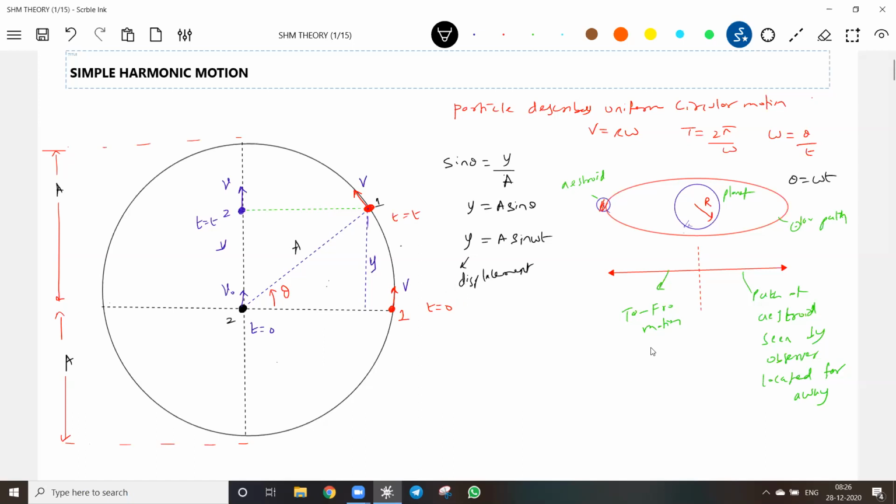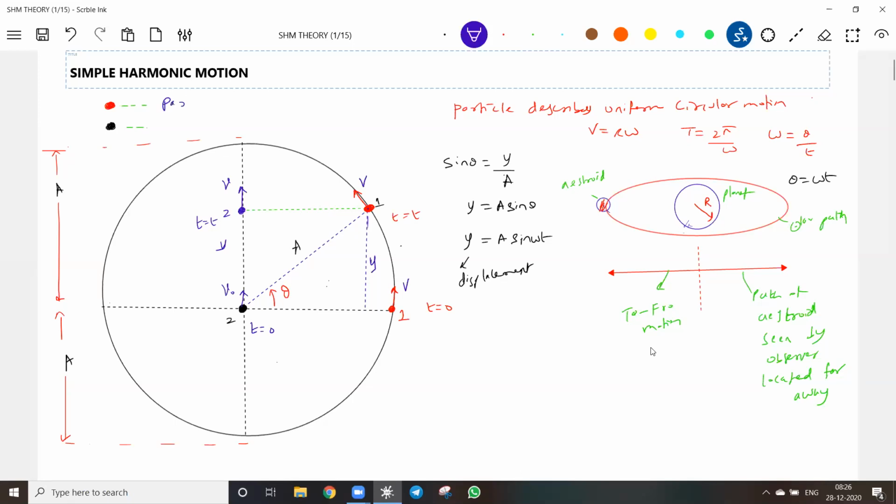By the time the particle reaches here, it will have the projection, this particle 2. Again, I have to say particle 2, but actually this is the particle, and 2 is a projection. Somebody is asking, sir, why have you picked up 2 particles? What does the dot mean?